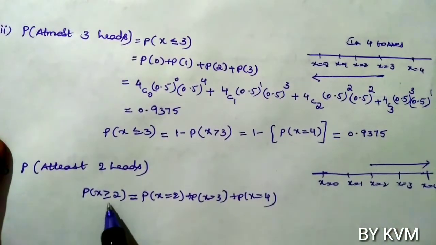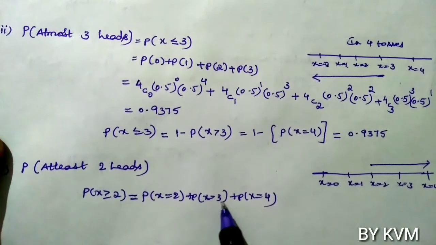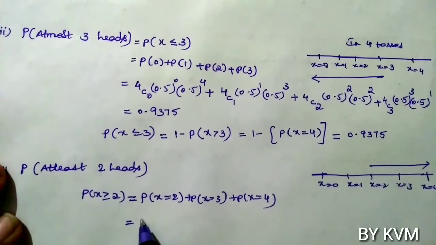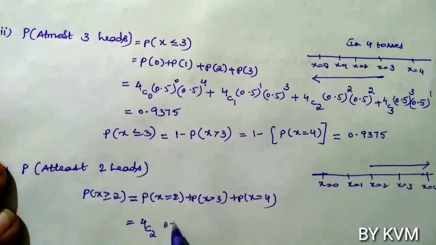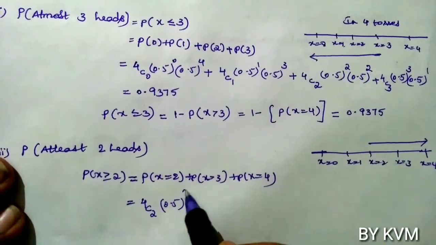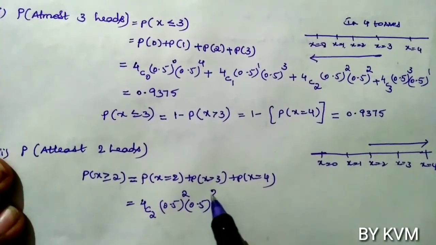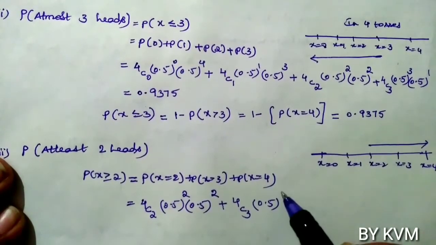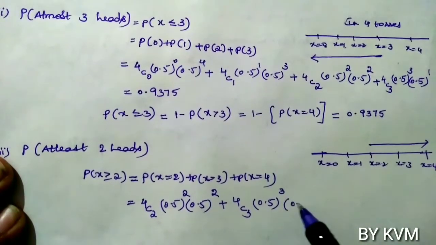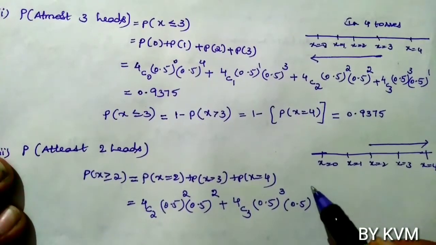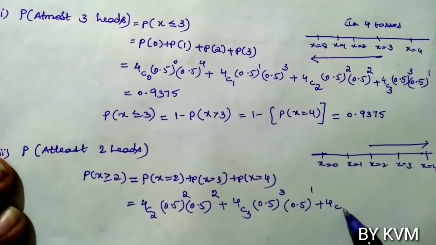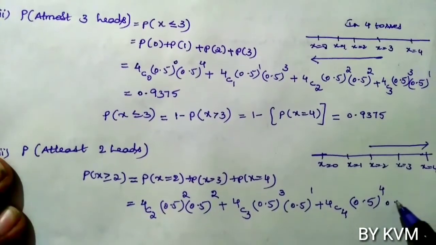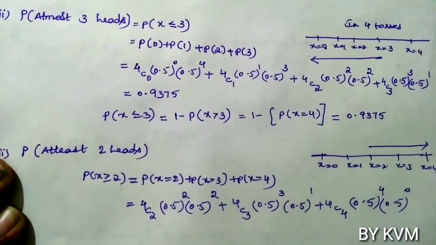So probability of x greater than or equal to 2 means P of x equals 2 plus P of x equals 3 plus P of x equals 4. So use the formula: 4C2 (0.5)^2 into (0.5)^(4-2), plus 4C3 into (0.5)^3 into (0.5)^(4-3), plus 4C4 (0.5)^4 into (0.5)^(4-4).